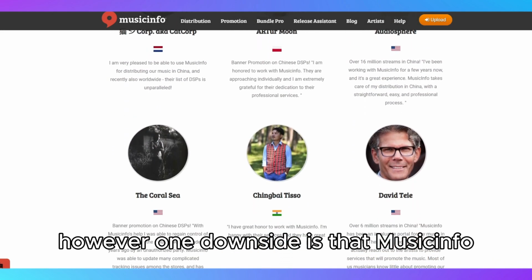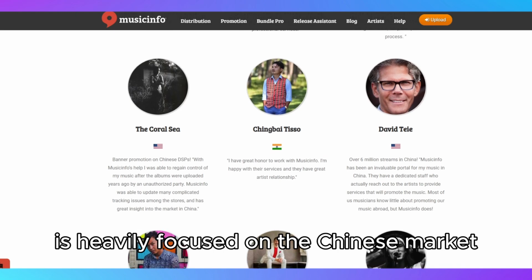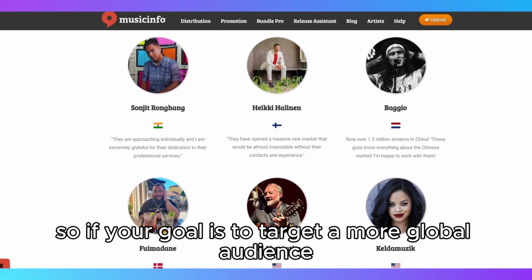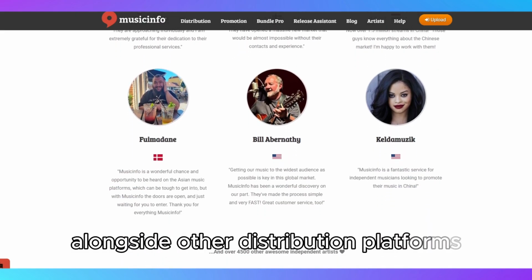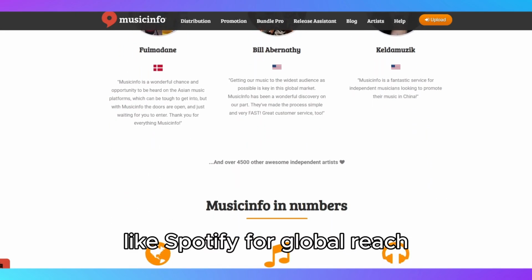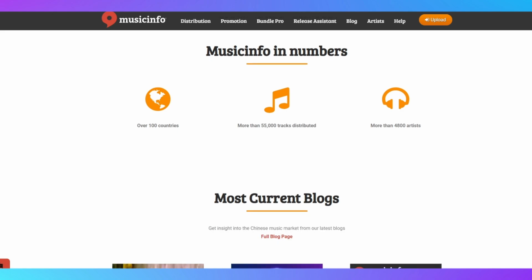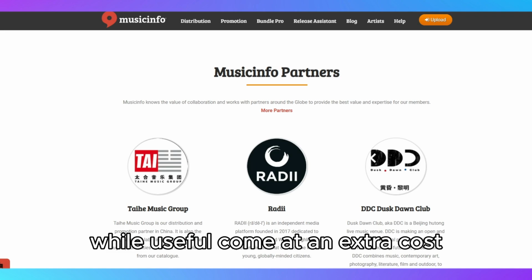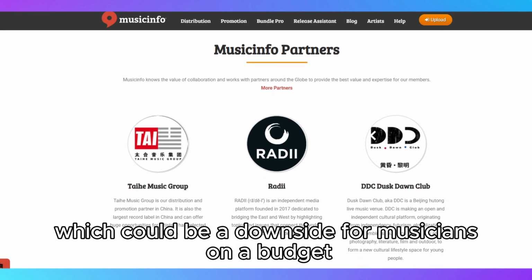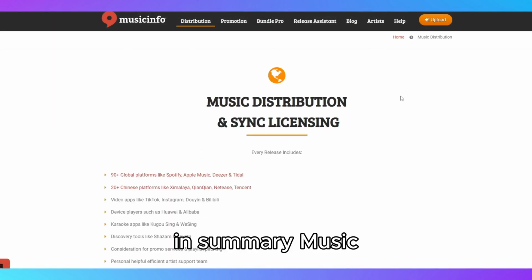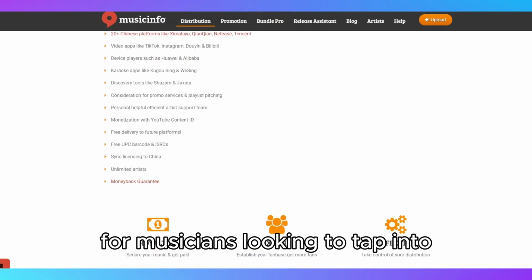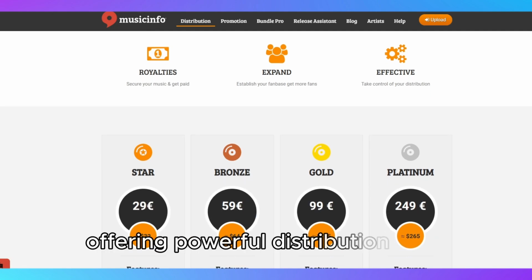However, one downside is that Musicinfo is heavily focused on the Chinese market, so if your goal is to target a more global audience, you might need to use it alongside other distribution platforms like Spotify for global reach. Additionally, the promotional features, while useful, come at an extra cost, which could be a downside for musicians on a budget.